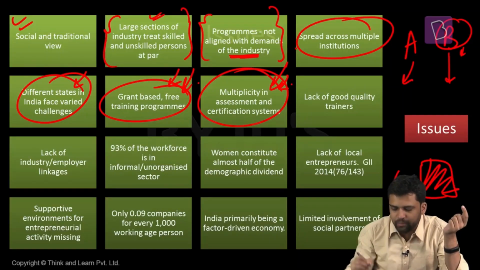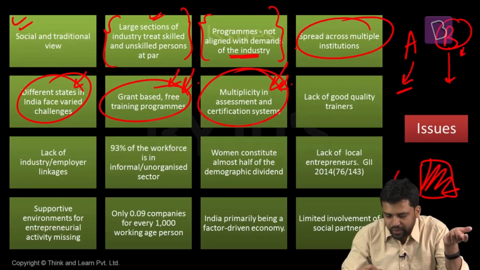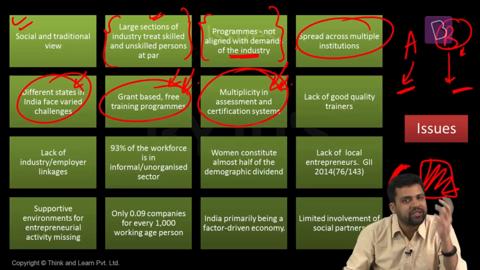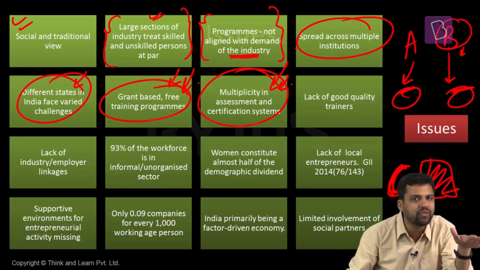Now let's say C is an employer. Now in front of C there can be 2 candidates. One would have got a certificate as per A, another would have got a certificate as per B. Now there will be a dilemma for C. Which certificate is better? Which particular candidate is better? It will find it difficult to understand. So if you had a uniform certification system, these kind of issues would have been resolved.